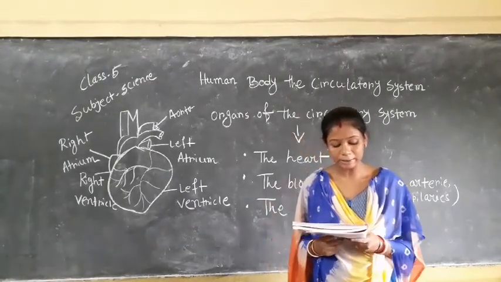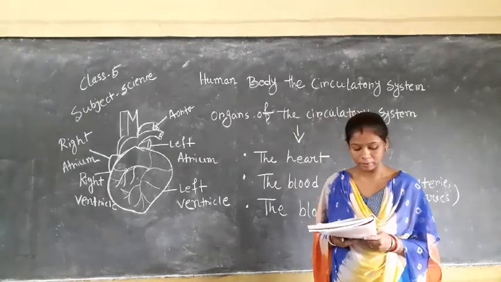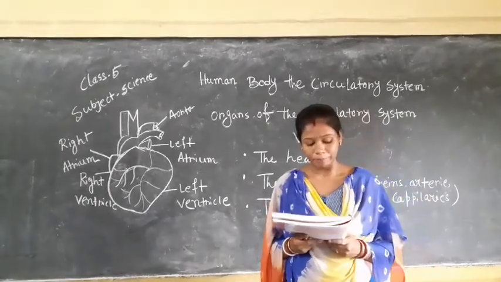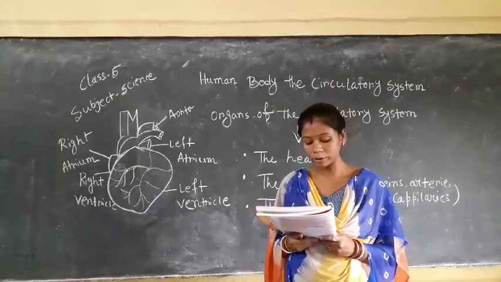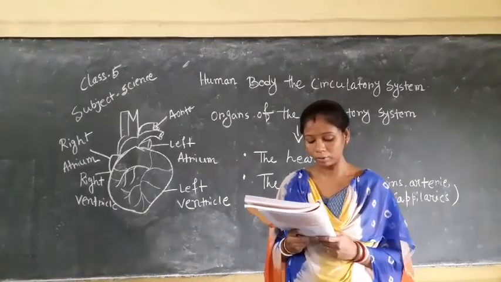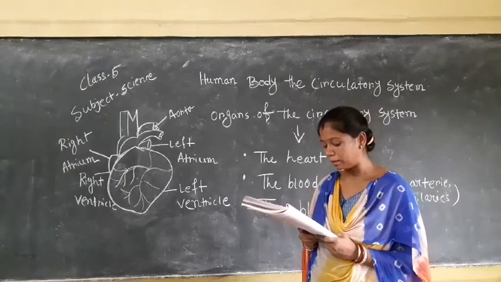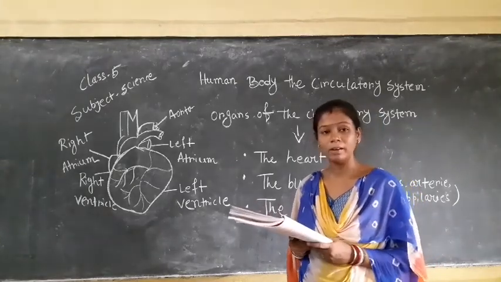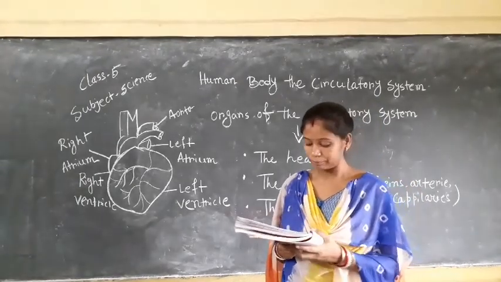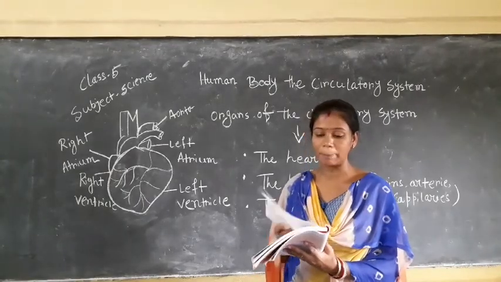Next we will discuss the blood vessels. So what are the blood vessels? Blood vessels are the networks of tubes that circulate blood to the different parts of the body. There are three main types of blood vessels. They are veins, arteries and capillaries.